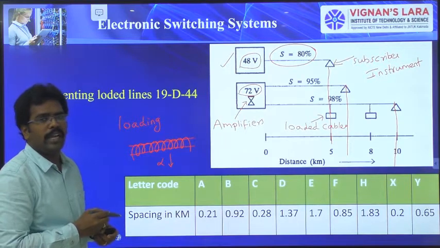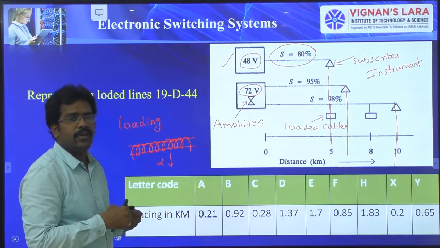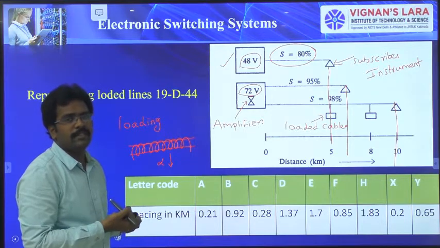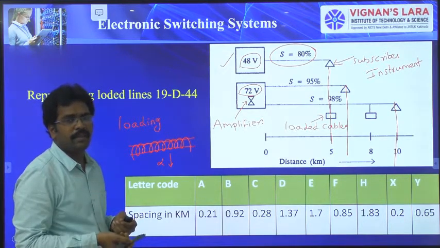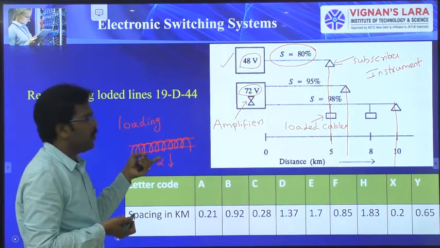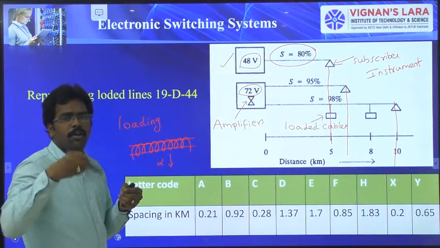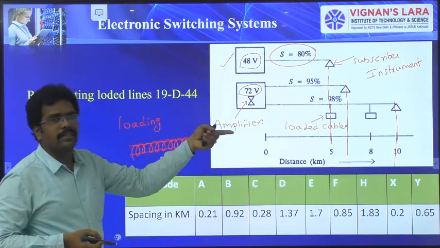Generally, the loaded cables have less attenuation when compared to the ordinary cables. Loading is nothing but adding inductance. Adding inductance to the line is called loading. So to load the cable, we have to wind the wire on the cable. This is called loaded cables.